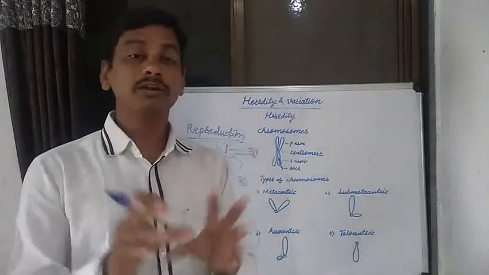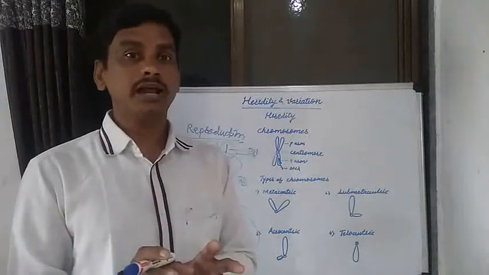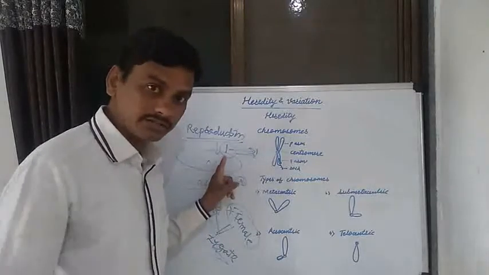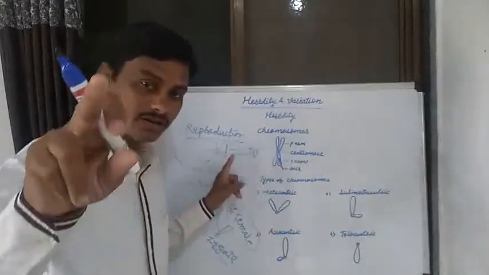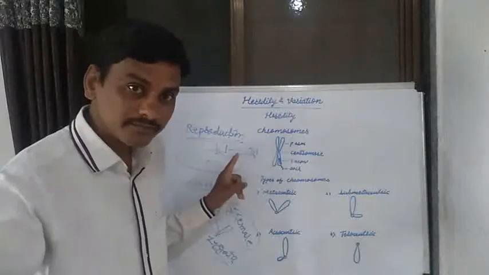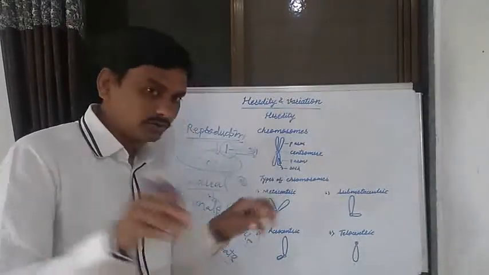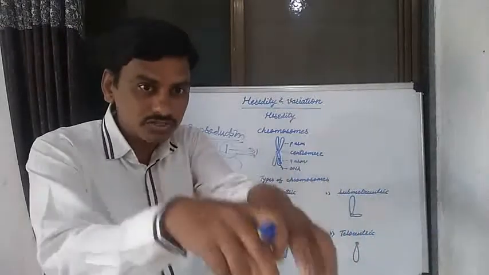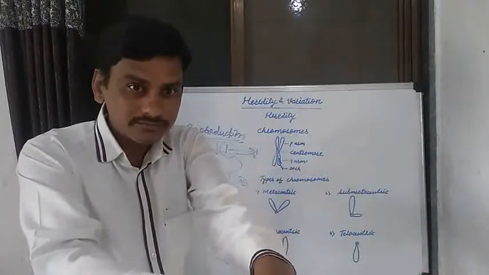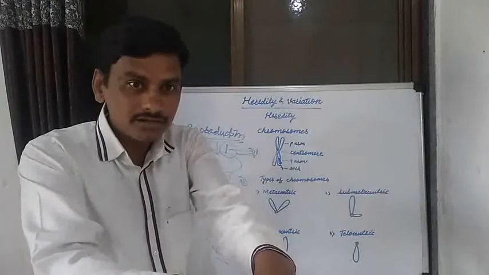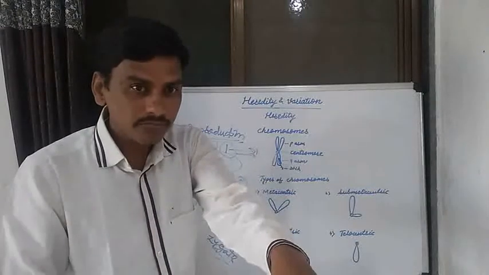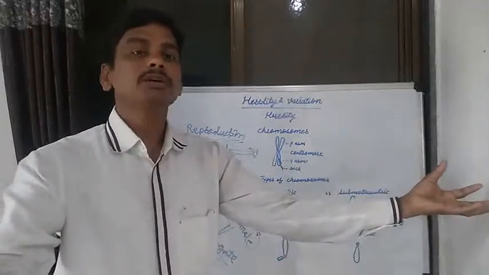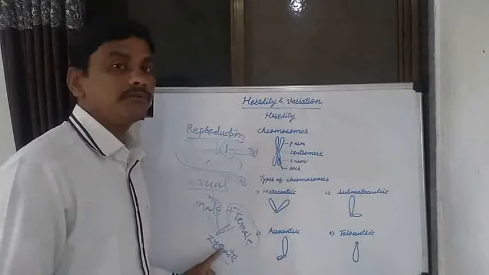In asexual reproduction, a single individual is involved, so minor variation occurs in the offspring. In sexual reproduction, two individuals are involved and produce a single offspring, and characters pass from male and female to that offspring. That's why major variations occur in the living organism.